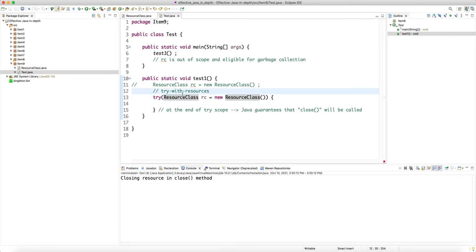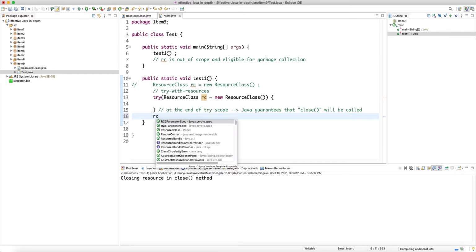Now what happens if you want to actually create this RC class, but then you want to return it, right? Let's say you want to return a reference. Or maybe instead of modifying this, I'm going to create a new method. So first of all, at the end of the try scope, the close will be called, and the scope of this RC variable is limited to the scope of the try.